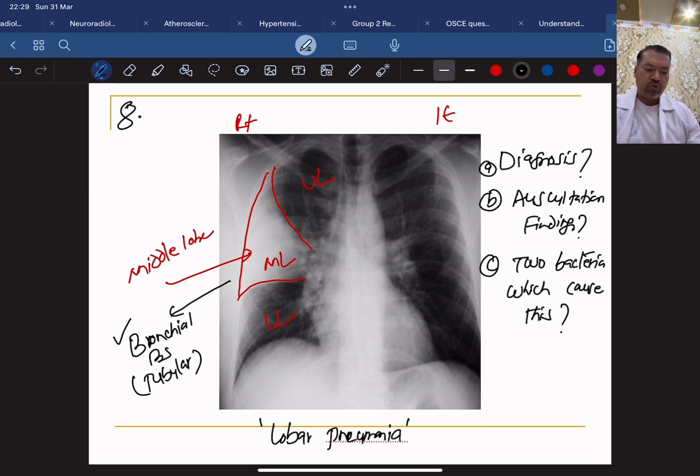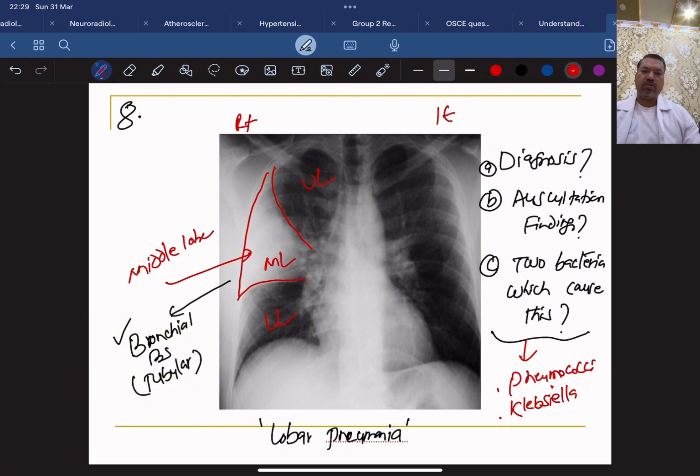Now, name 2 bacteria which cause this. Absolutely easy question. You can write pneumococci and Klebsiella. These are quite common. You can also add group A beta hemolytic streptococci, Haemophilus influenzae, like that later on. But they rather cause bronchopneumonia than lobar pneumonia.